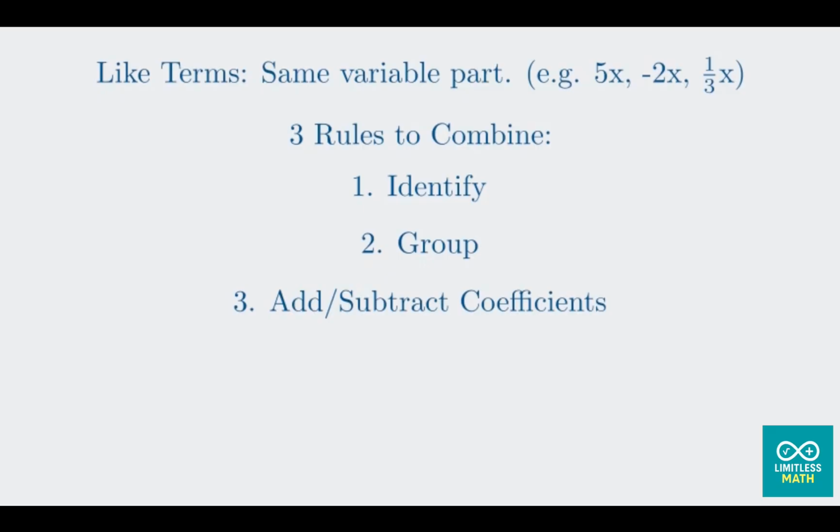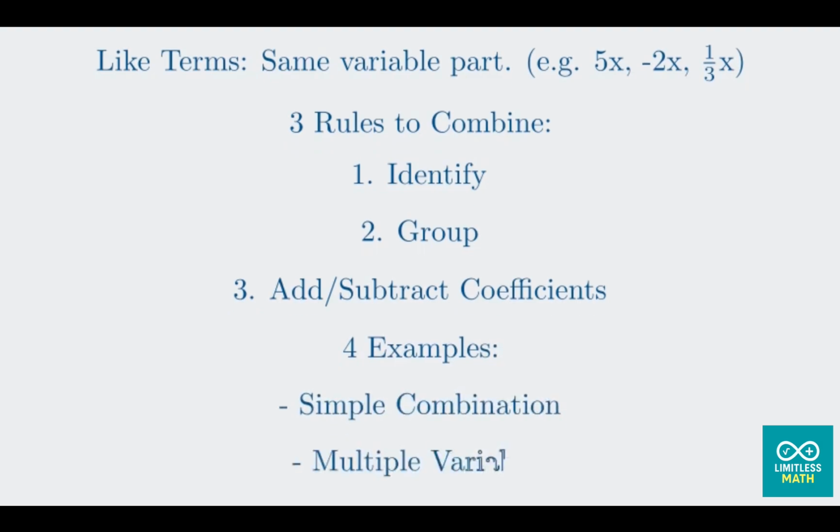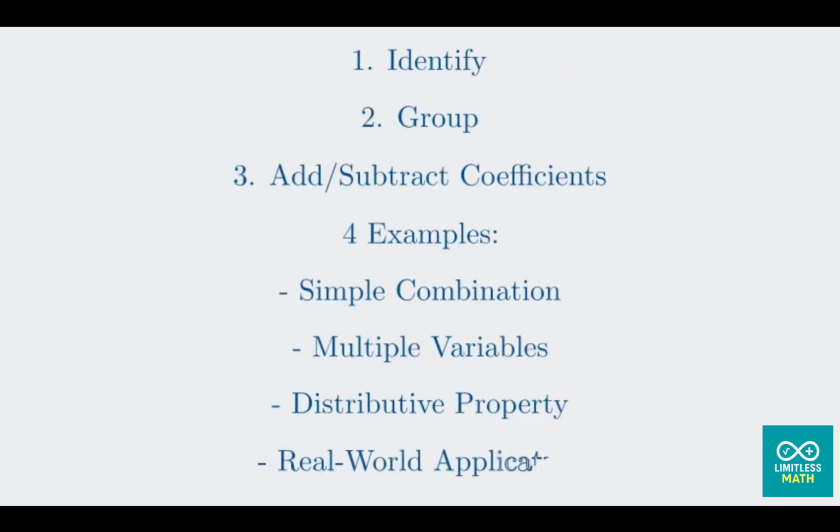We used this powerful technique to solve 4 examples of increasing complexity. We went from a basic problem to one with multiple variables, then tackled the distributive property, and even solved a geometry problem to find a perimeter. This skill is a foundational part of algebra and crucial for higher-level math like calculus, and of course, for exam prep. You are now equipped to identify and combine like terms. Your ability to simplify expressions quickly and accurately has leveled up.